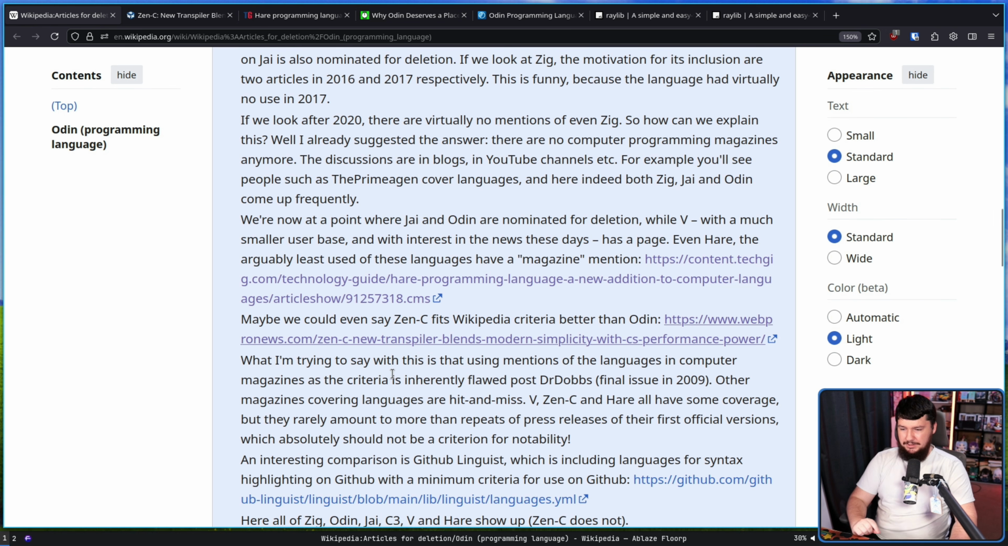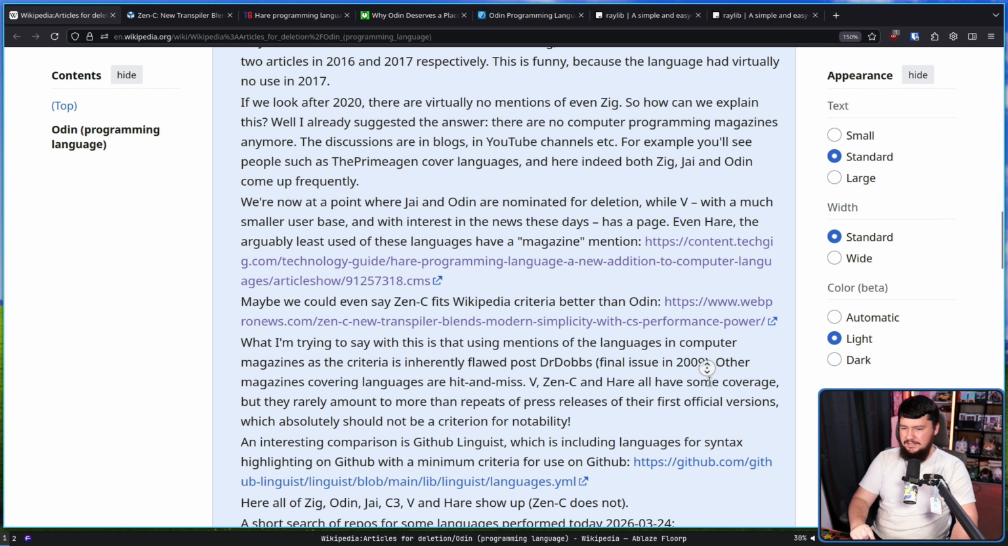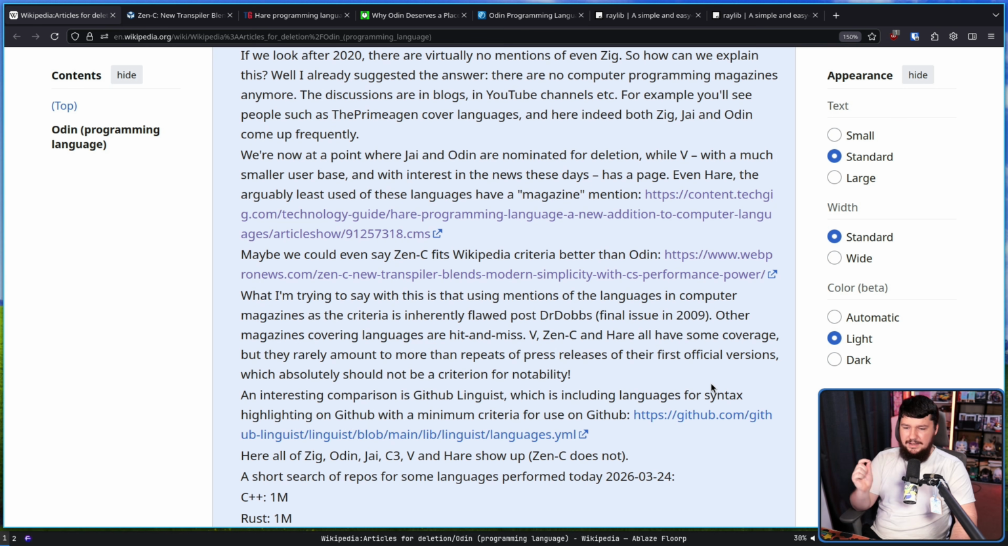What I'm trying to say with this is that using mentions of the language in computer magazines as the criteria is inherently flawed. Other magazines covering languages are hit and miss. V, Zig, and Hare all have some coverage, but they rarely amount to more than repeats of press releases of their first official versions, which absolutely should not be a criterion for notability.